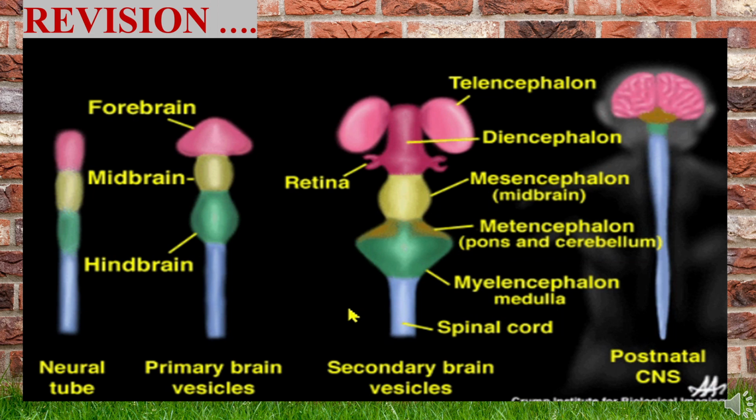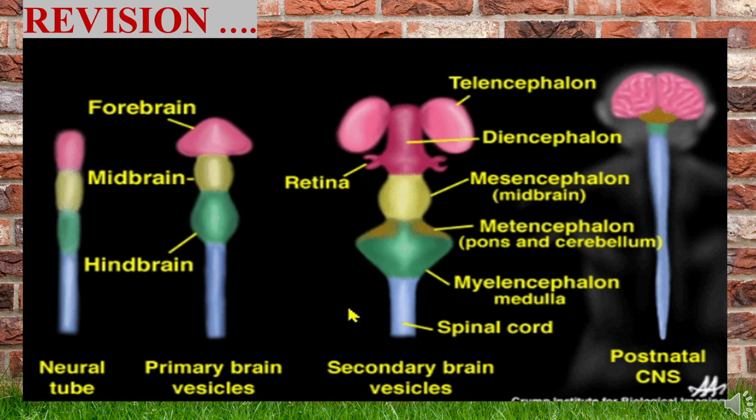Here we are going to see about the development of the brain. The brain is developed from the neural tube. At its cranial end, the neural tube gives rise to three swellings, also called primary brain vesicles. They are prosencephalon, mesencephalon, and rhombencephalon. The prosencephalon is also called forebrain, mesencephalon is also called midbrain, and rhombencephalon is also called hindbrain.